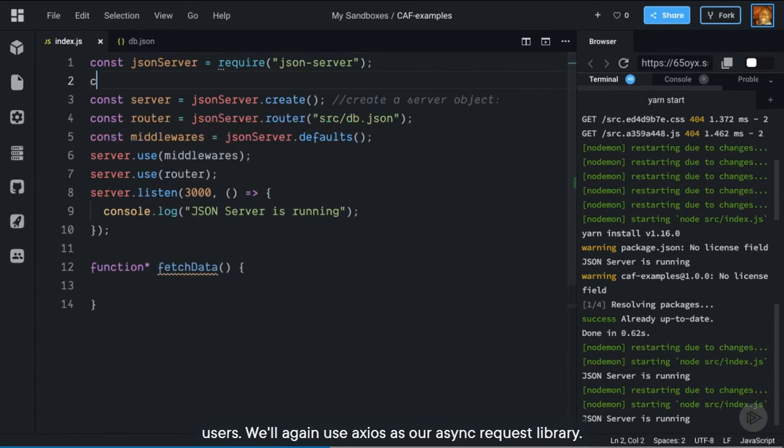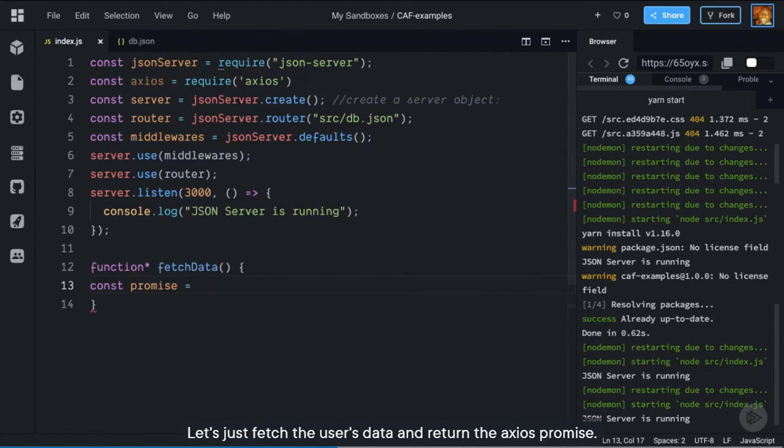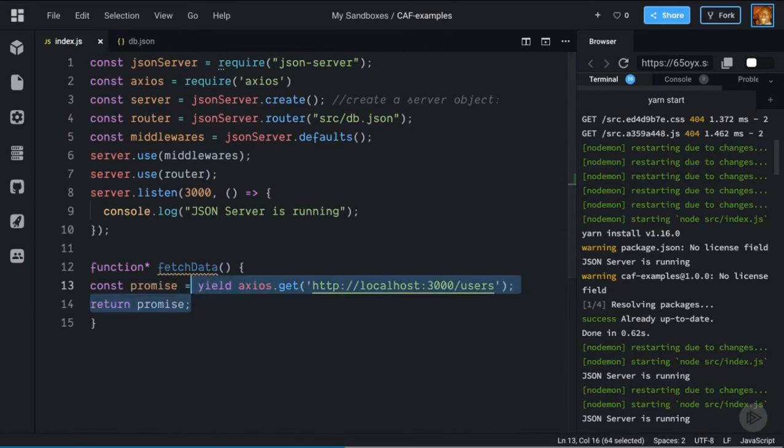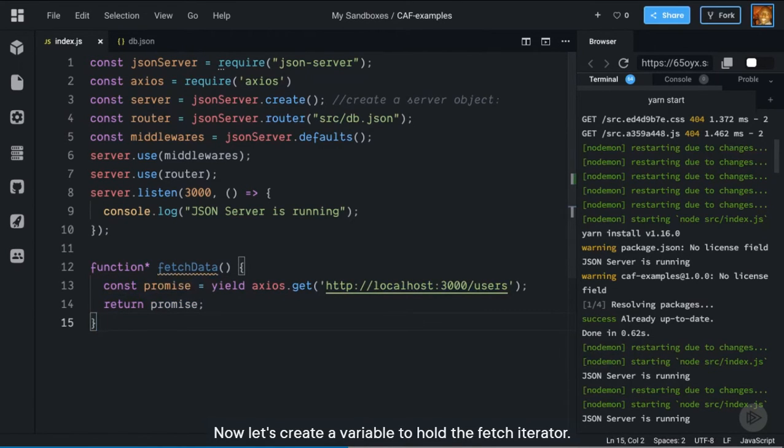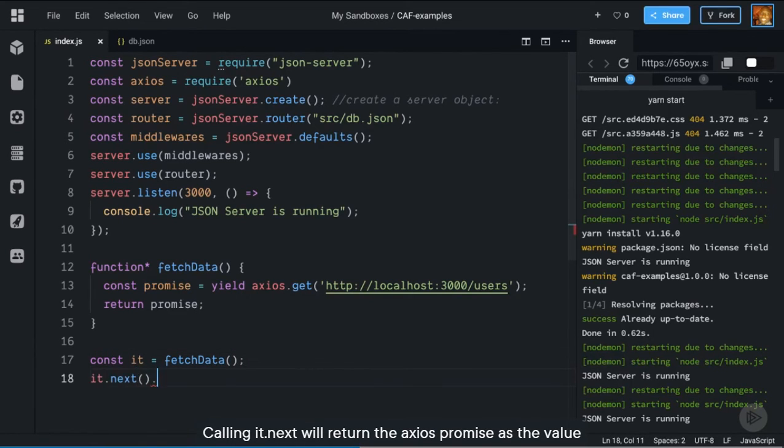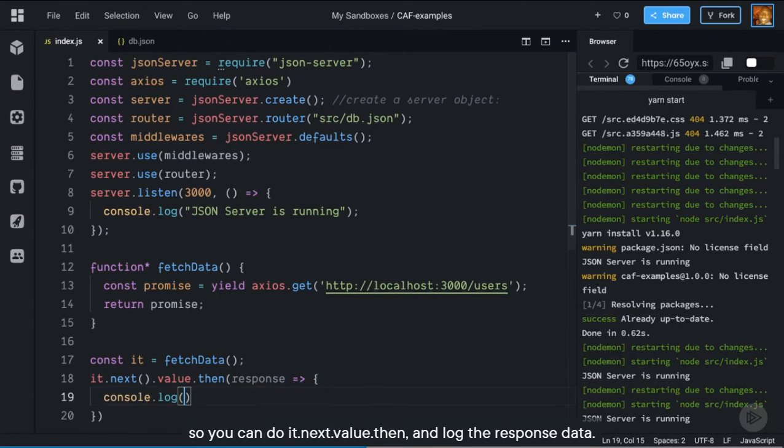We'll again use Axios as our async request library. Let's just fetch the user's data and return the Axios promise. Now let's create a variable to hold the fetch iterator. Calling it.next will return the Axios promise as the value, so you can do it.next.value.then and log the response data.